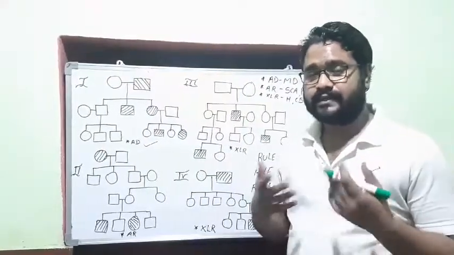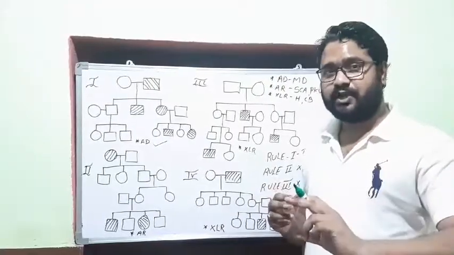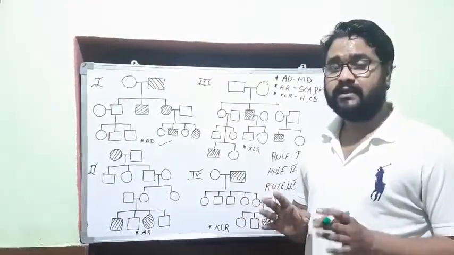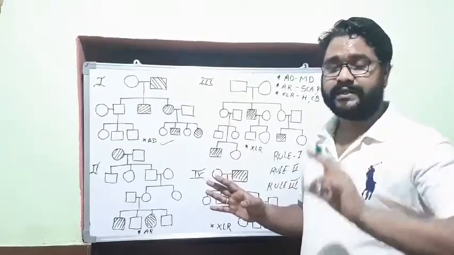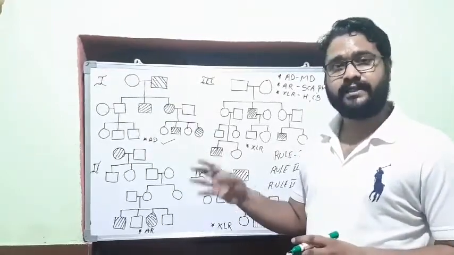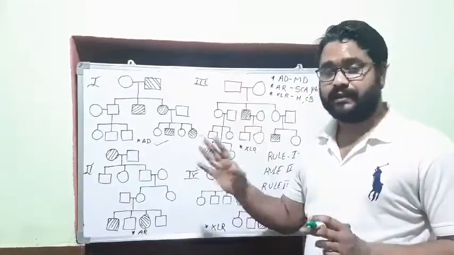Dominant. Now for the second rule, if it is dominant, then whether it is X-linked dominant or autosomal dominant. For that, all the males affected should have an affected mother and all his daughters should be affected. Then only it is X-linked dominant. Otherwise, it is autosomal dominant.